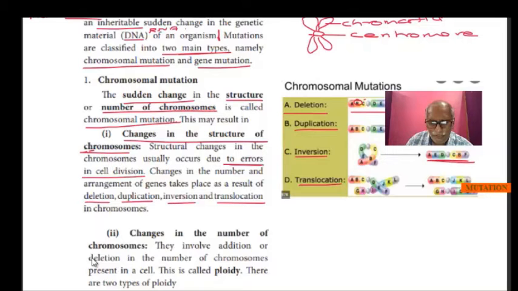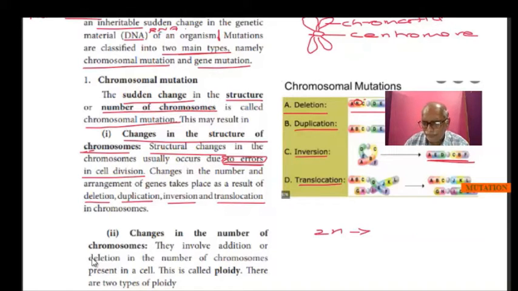So normally the structural changes in the chromosome, we call it a chromosomal mutation. It may be due to artificial or natural means as errors. Sometimes the number of chromosomes may change. We know in any higher organism, 2n is the basic arrangement.